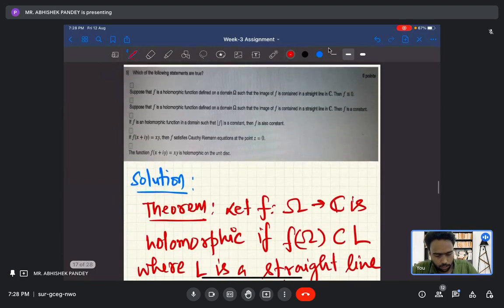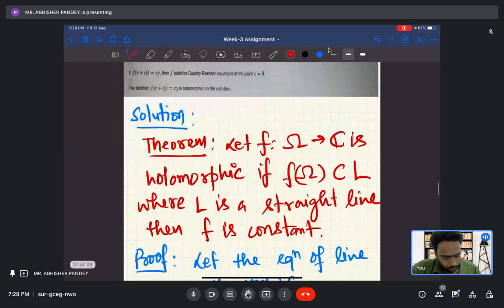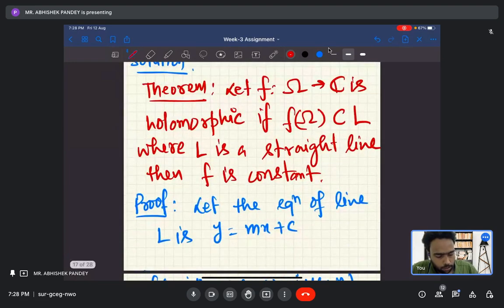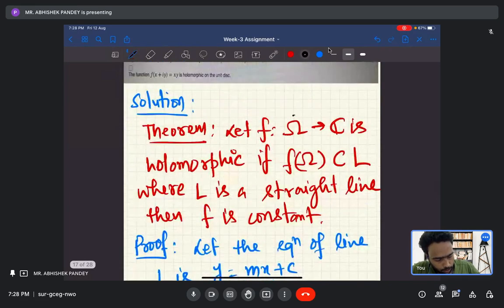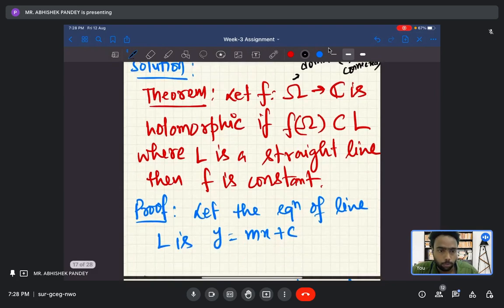So let us look at question number 5. Before solving question number 5, I will write a theorem and its proof. Let omega be a domain, meaning open and connected. Let f from omega to C be a holomorphic map. If f of omega, the image of omega, is contained in a straight line L, then f is constant.